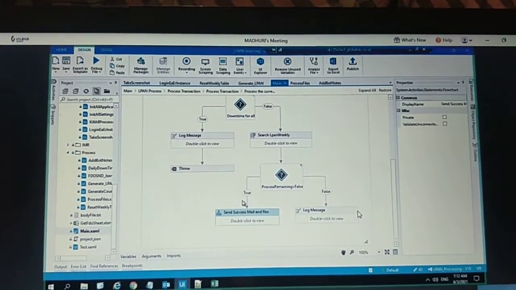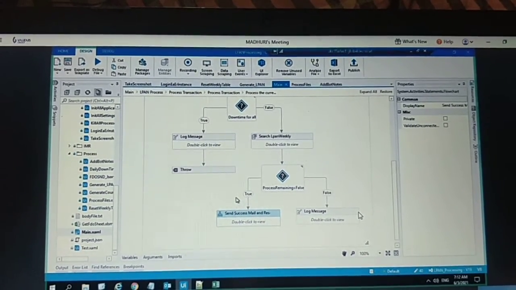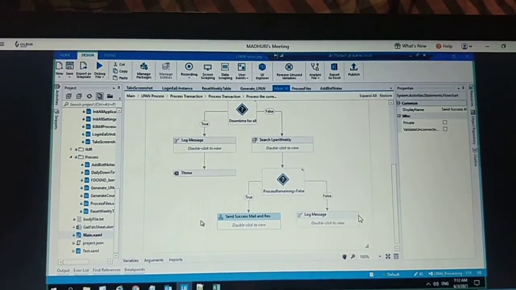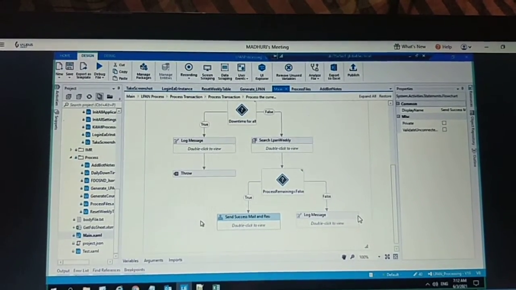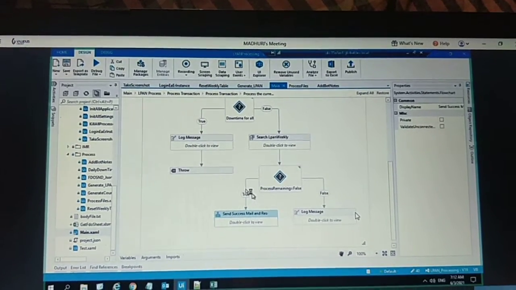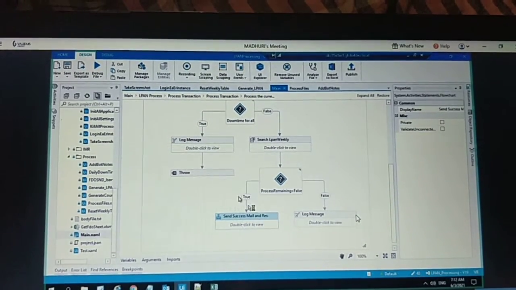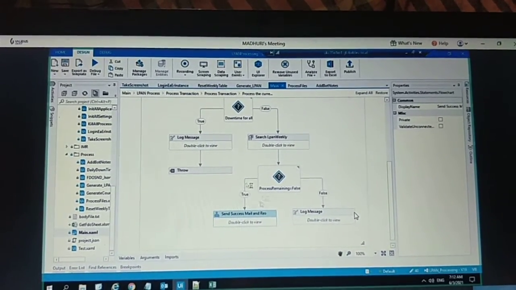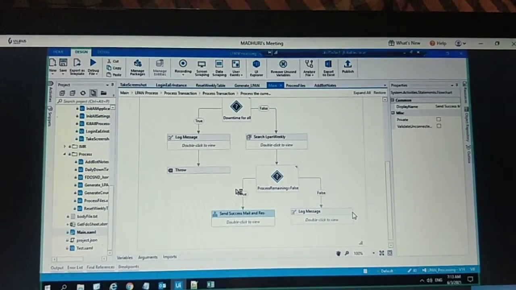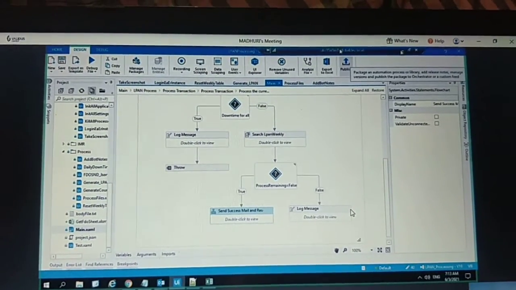You can apply any condition over here: if no unopened list is found in any office, then don't write any code. Otherwise, in the else condition, get the success mail. So in between process remaining and send success mail, you have to write your logic here with a condition. This is the first task.